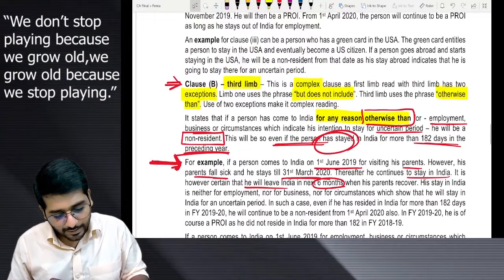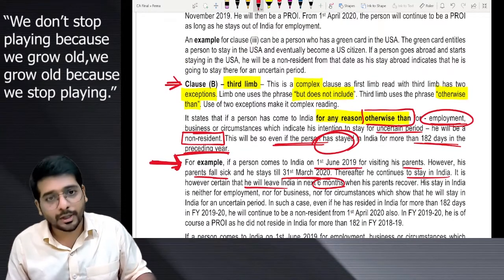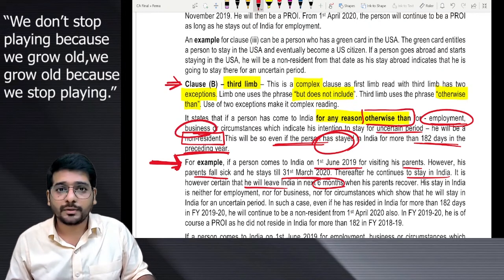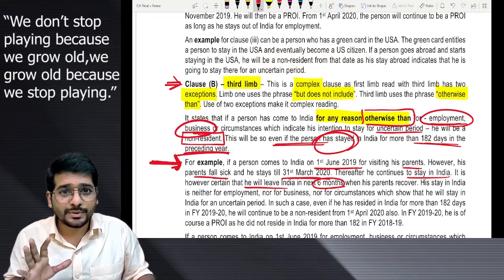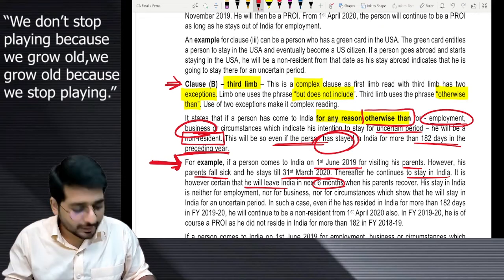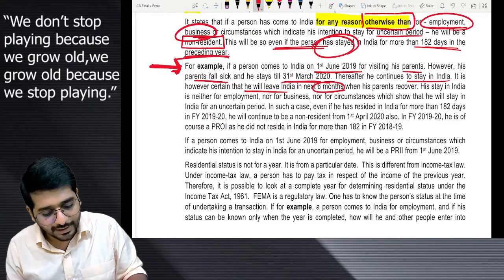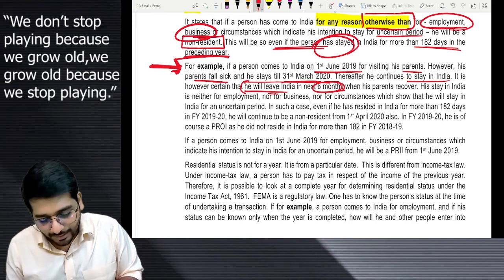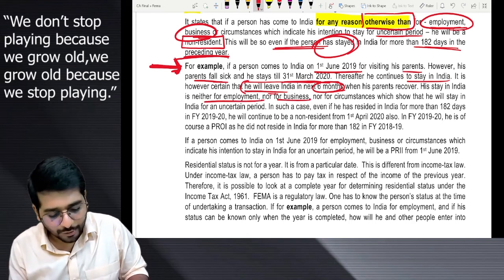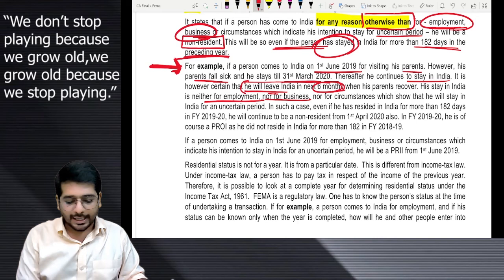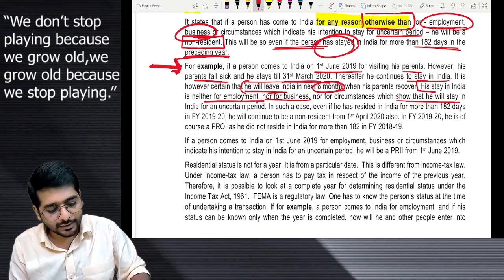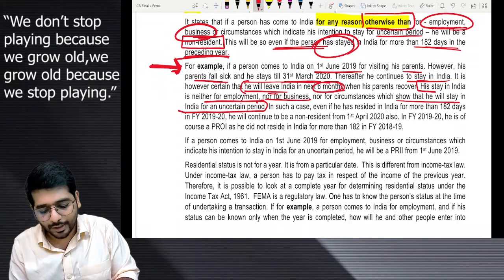So here, sir, exception. Is it for employment in India? No, sir. Then business purpose? No, sir. Is there any circumstance which prove that he is going to stay for uncertain period? No, sir. In the question they have given, he will leave India within 6 months. Very smart. His stay in India is neither for employment nor for business, nor which will show that it is for uncertain period. This portion they deleted from your RTP.